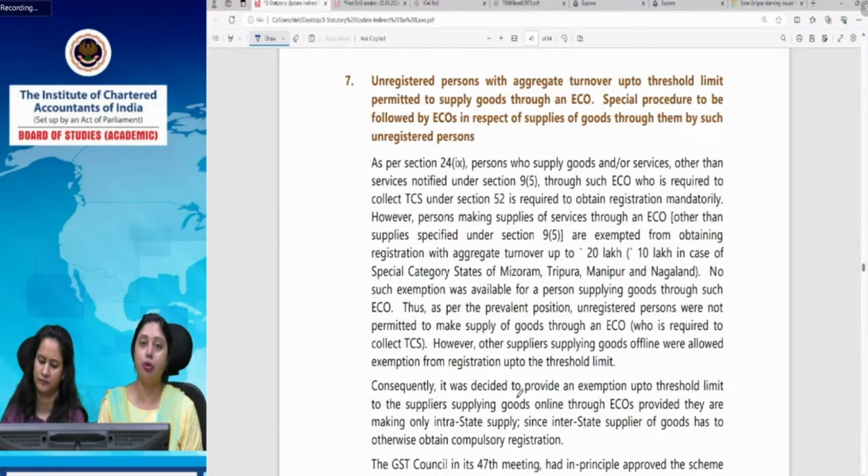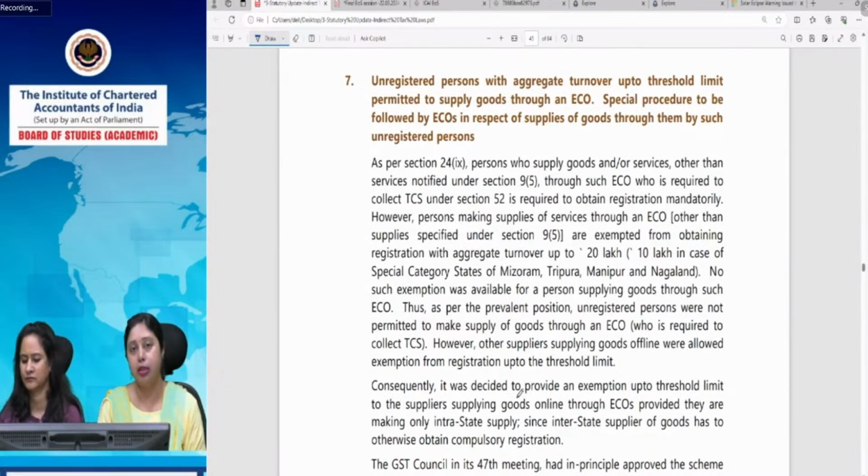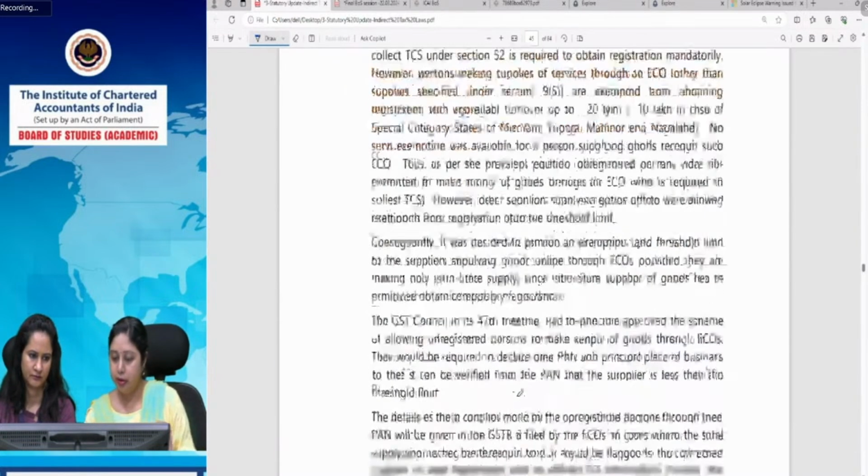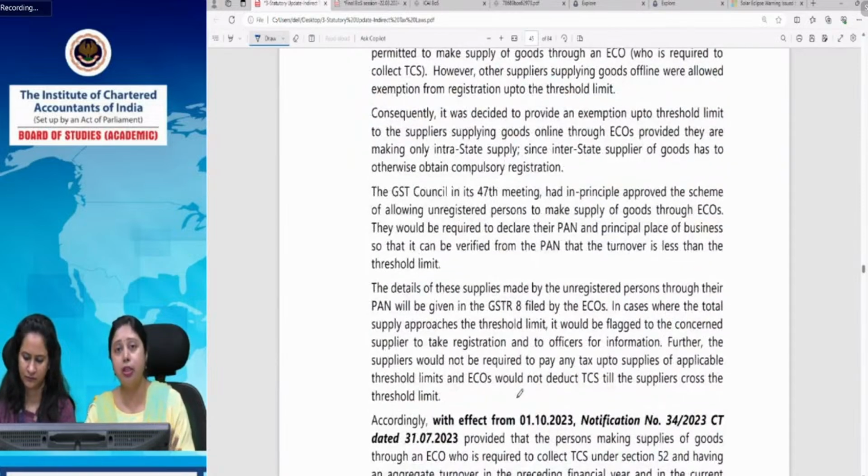This registration requirement was mandatory for them, though an exemption up to 20 lakhs was there for service providers. Service providers could supply through the ECOs up to their turnover, till the time their turnover reached 20 lakhs, then they had to obtain the registration. So now this facility has been given to suppliers of goods also, even if they are unregistered, up to a turnover of, till the time they obtain the registration, they can supply goods through ECO.